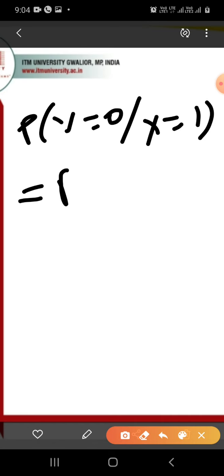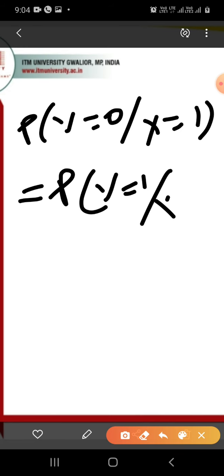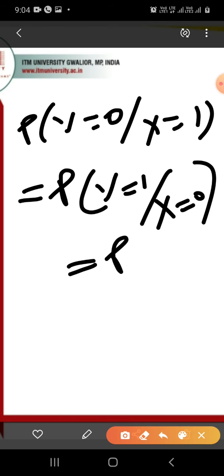Again, the average probability p, y is equal to 1, x is equal to 0, which will be equal to p. So that means when a 1 is transmitted and 0 is received, or when a 0 is transmitted and a 1 is received, then the average probability is equal to p.